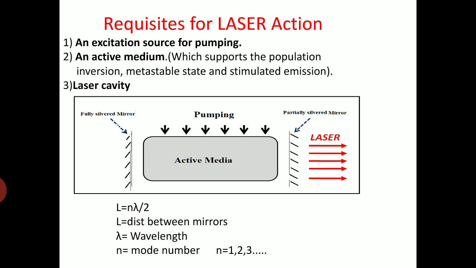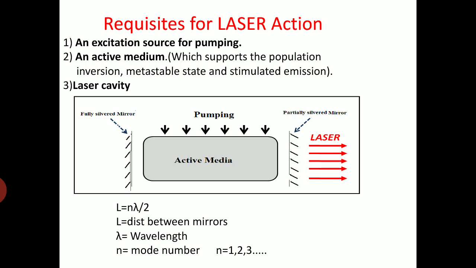Already we have discussed what pumping is and the different types of pumping in the previous session. It may be optical, electrical, or chemical pumping. With any one of the pumping processes, the atoms gain energy and go to the higher energy state. That is the first one, an excitation source for pumping. The second one is the active media.